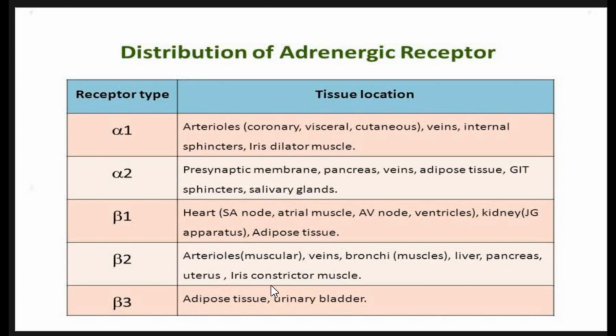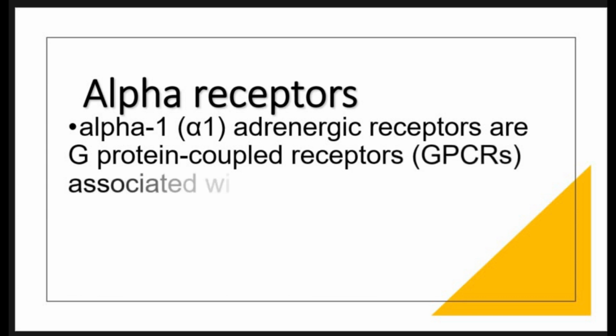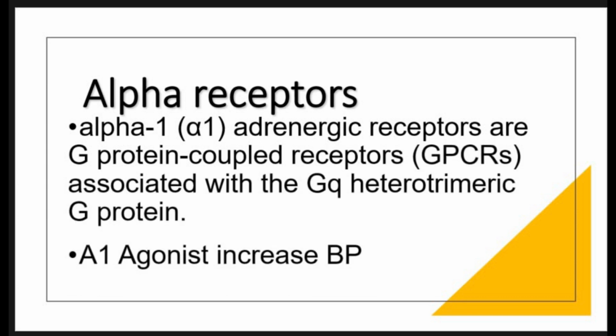While beta 2 receptors are present in the arterioles, veins, bronchi, liver, pancreas, uterus, and iris constrictor muscles. Beta 3 receptors are present in adipose tissue and the urinary bladder. There are certain receptor agonists and antagonists. For example, an alpha 1 agonist increases the blood pressure.